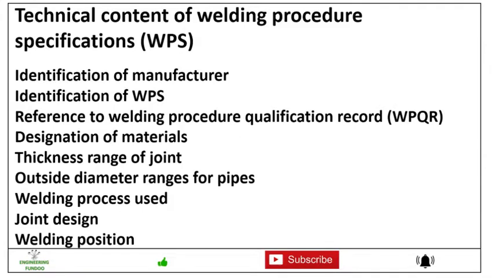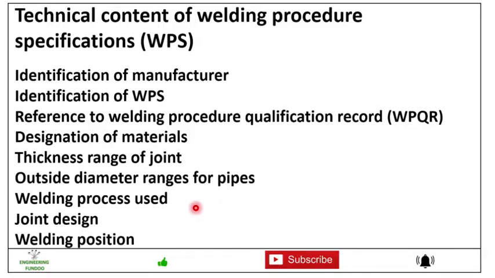Friends, technical content of welding procedure specifications. Any welding procedure specification should contain at least some of the technical details which are necessary for the WPS, and this information includes identification of manufacturer, identification of WPS, reference to welding procedure qualification record, that is WPQR, designation of materials, thickness range of joint, and then outside diameter ranges for pipes.